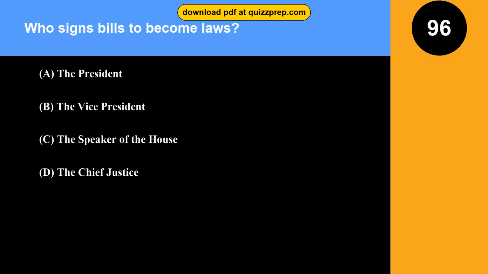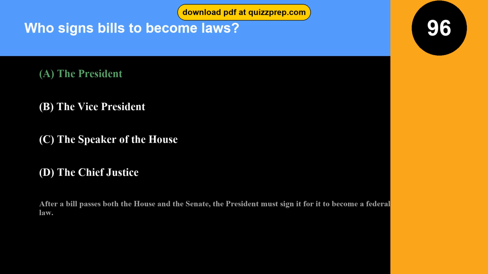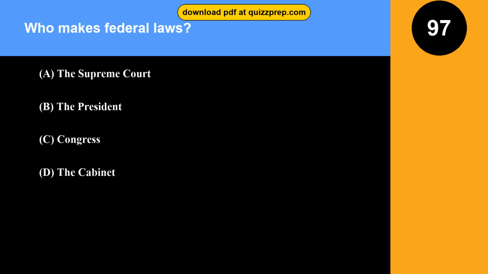Question 96. Who signs bills to become laws? Option A, the President. Option B, the Vice President. Option C, the Speaker of the House. Option D, the Chief Justice. The correct answer is option A, the President. After a bill passes both the House and the Senate, the President must sign it for it to become a federal law.